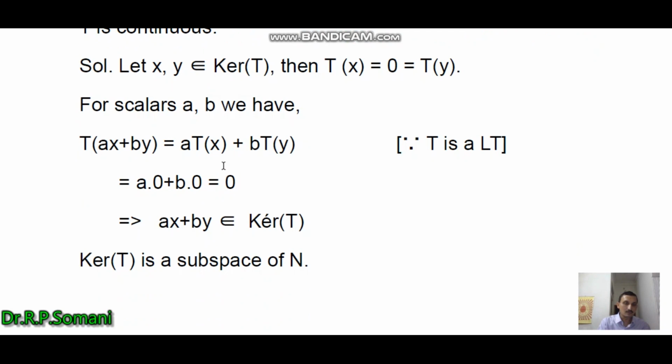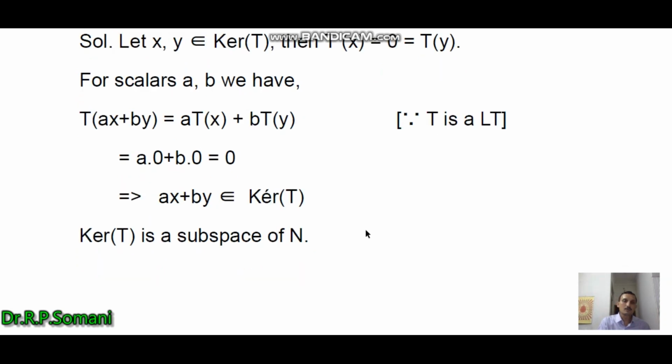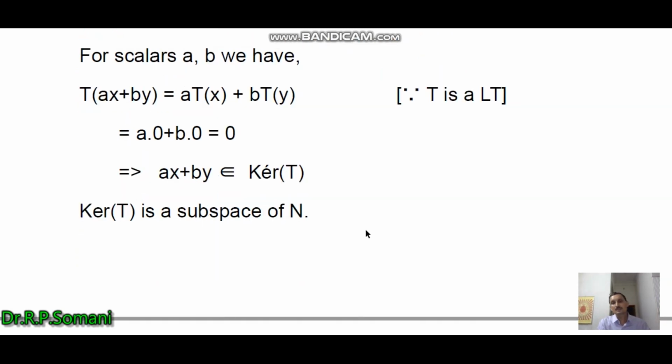So after calculation this becomes 0. So in this way, if x, y belong to kernel T, then we obtain that ax plus by belongs to kernel T. Therefore kernel T is a subspace or linear manifold of N.